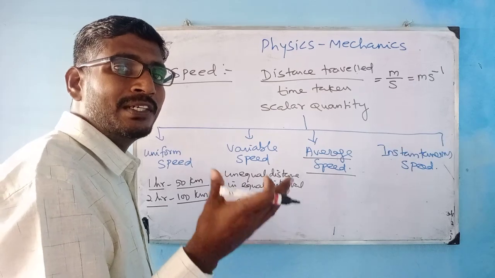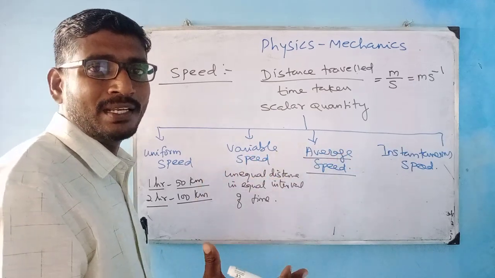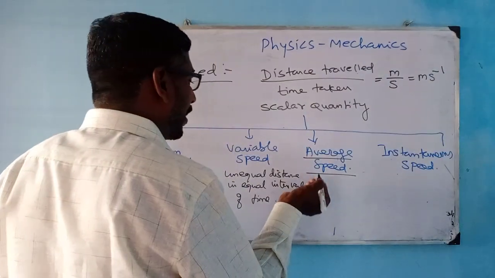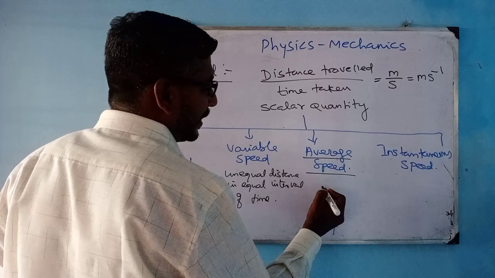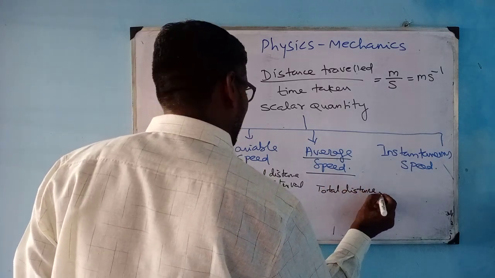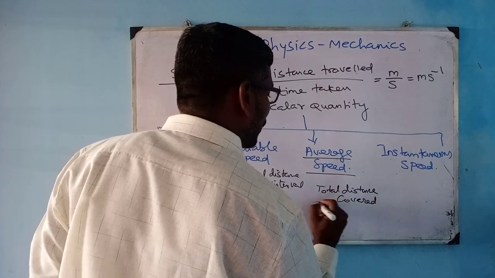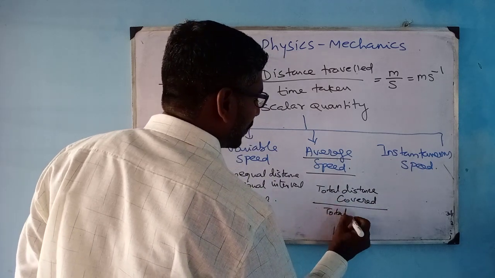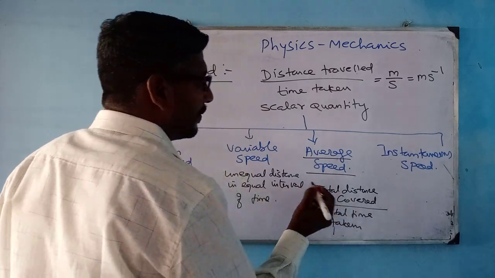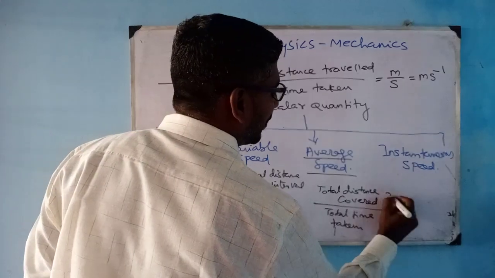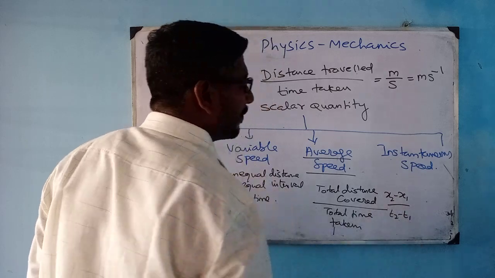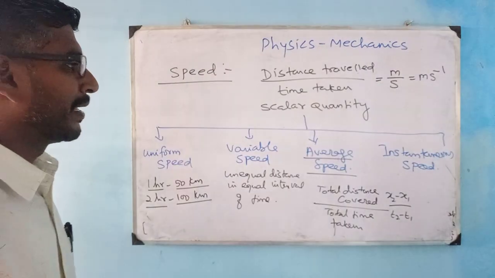We have to calculate the total distance covered and the total time taken, which means average speed, for an object moving with the variable speed, is the total distance covered by total time taken. This is your, which means the position, so final position x2 minus initial position x1, time taken t2 minus t1 will give your average speed.